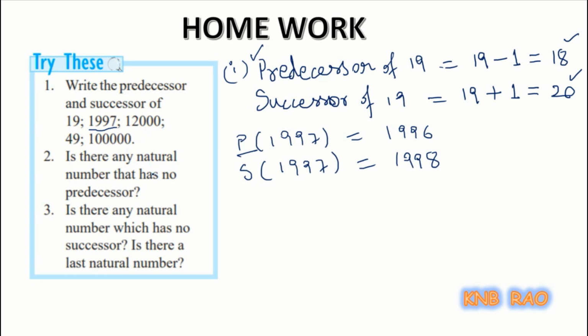Is there any natural number that has no predecessor? Yes.